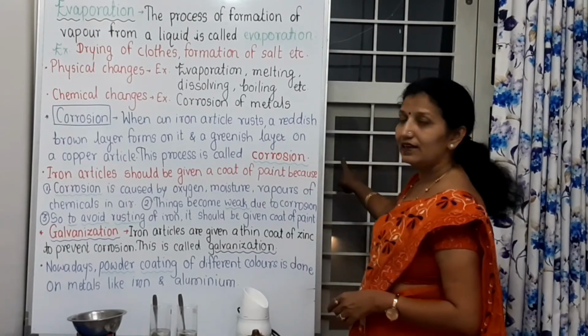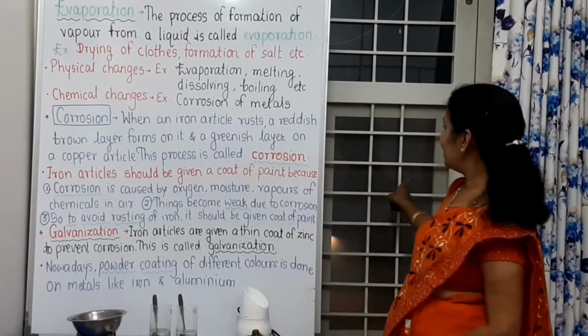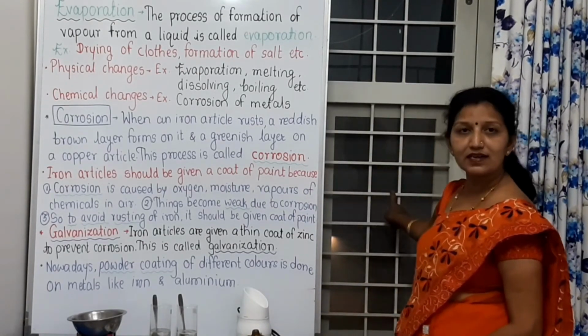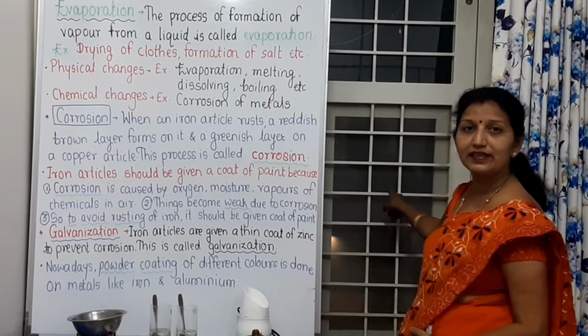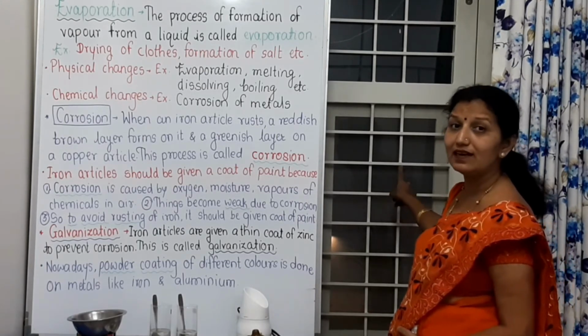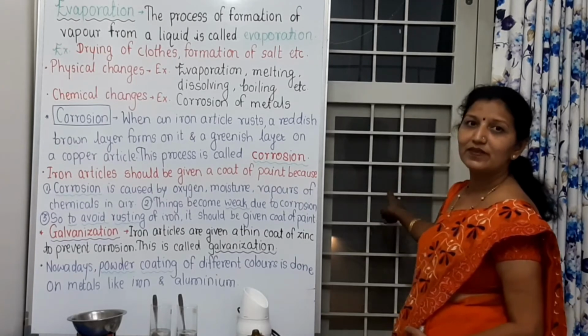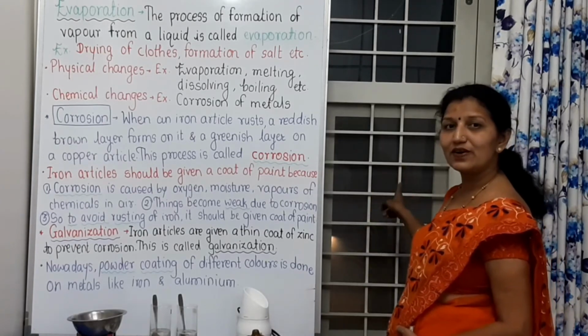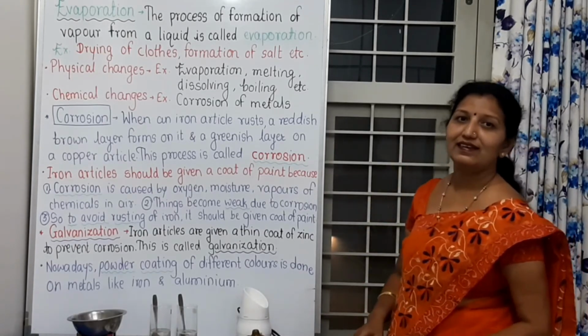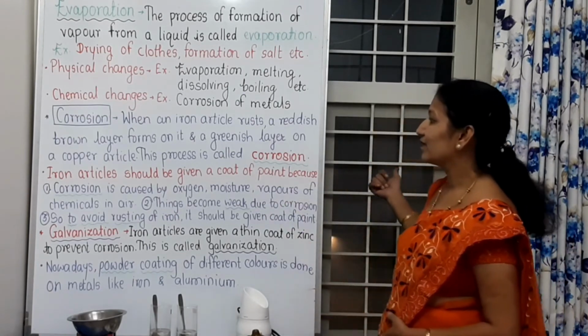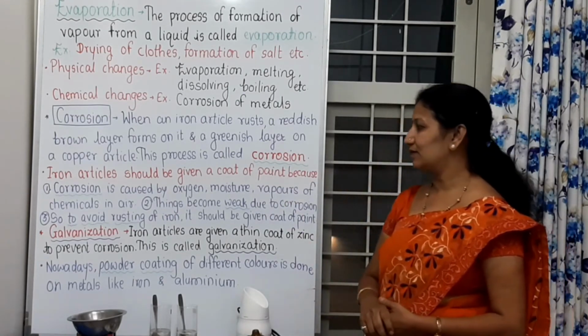See, here you can see that there are iron rods, iron bars on the window, and these iron bars are painted with oil paint. Why? To avoid the rusting or corrosion of that iron. That's why we have painted them with the help of paint.